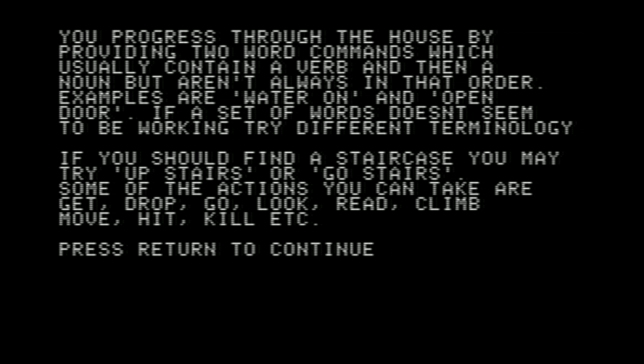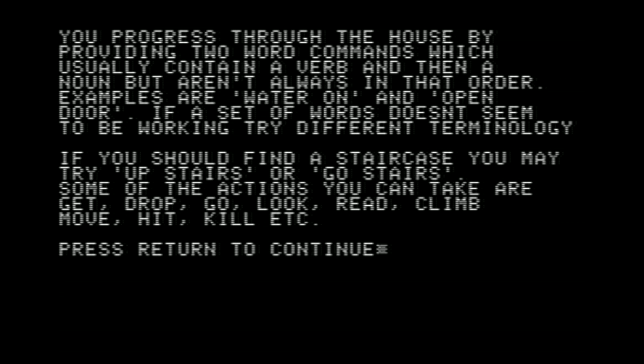You progress through the house by providing 2-word commands, which usually contain a verb and then a noun, but aren't always in that order. Examples are water on and open door. If a set of words doesn't seem to be working, try different terminology. If you should find a staircase, you may try upstairs or go stairs. Some of the actions you can take are get, drop, go, look, read, climb, move, hit, kill, etc.